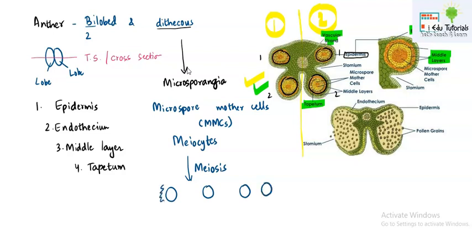And these 4 gametes will be known as pollen grains. So these pollen grains will be haploid, because they will contain half the number of chromosomes compared to their meiocytes. Very important. So meiocytes are diploid, they are 2n, and pollen grains will always be haploid. So microsporangia is a bag that will contain microspore mother cells. When the flower has not blossomed, in the bud stage, microspore mother cells undergo meiosis to form the microspores.